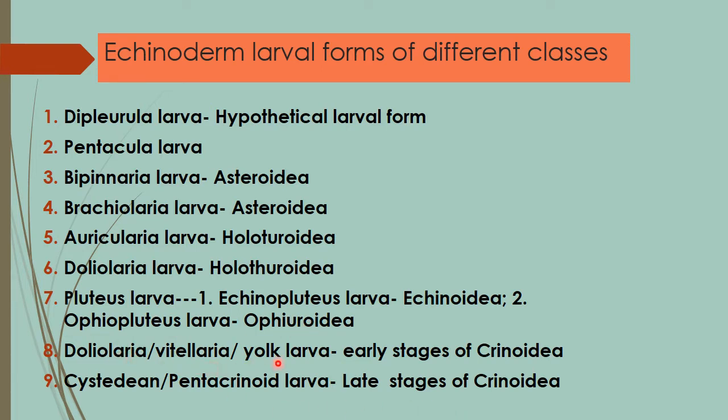Doliolaria or Vitellaria or yolk larva, seen in the early stages of the class Crinoidea. Cystidian or pentacrinoid larva, seen in the late stages of the class Crinoidea. So these are the different larval forms of echinoderms, seen in different classes of the phylum Echinodermata.